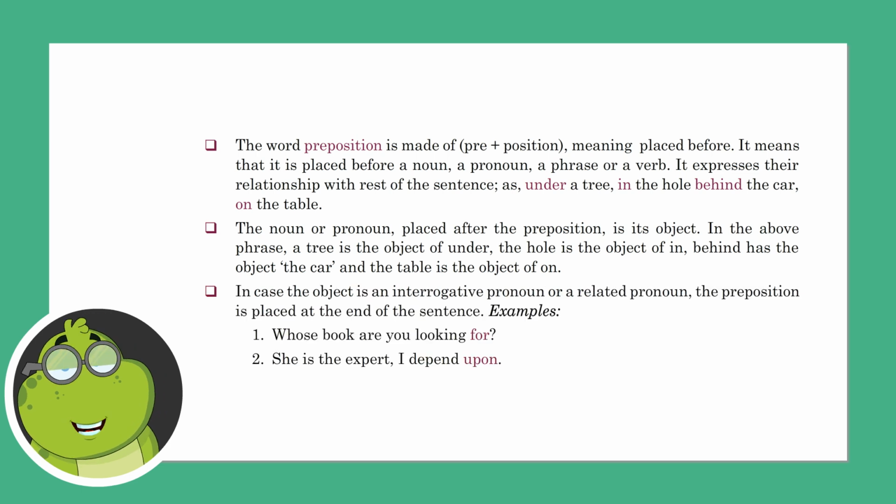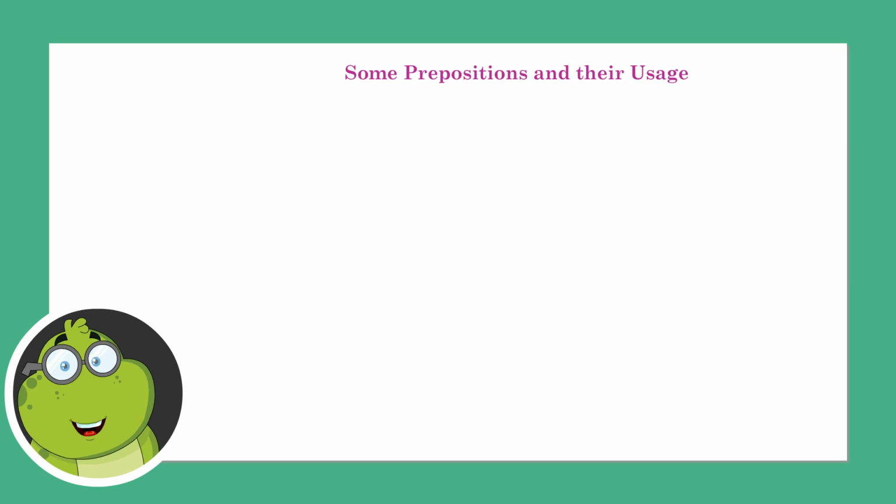In case the object is an interrogative pronoun or a relative pronoun, the preposition is placed at the end of the sentence. Examples: Whose book are you looking for? She is the expert I depend upon. Some prepositions and their usage.